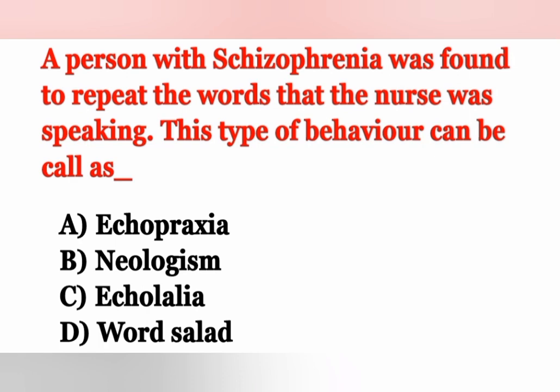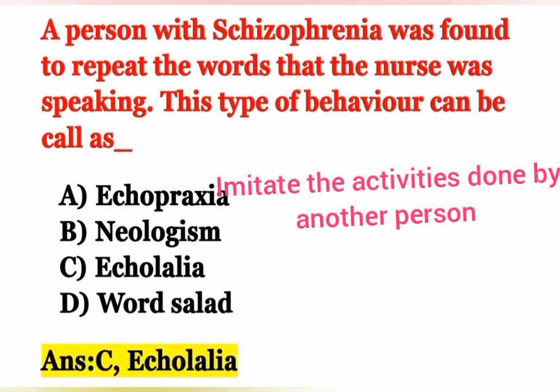The repetition of words or speech by imitation is known as echolalia. Option C is the correct answer. Echopraxia is when the patient imitates the activities done by another person or the nurse. Echolalia means repetition of words, and echopraxia means repetition of activities.